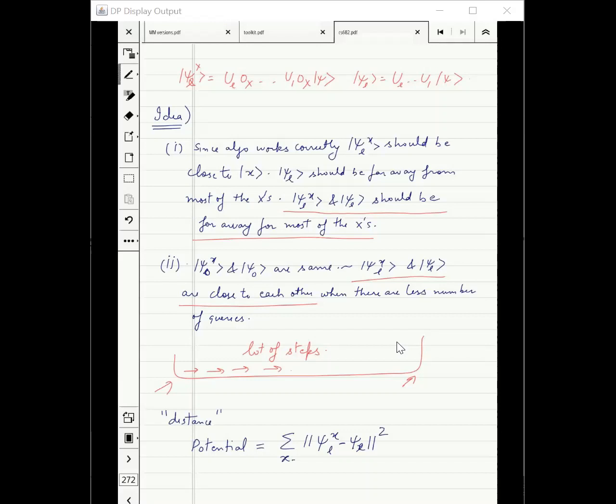When L is 0, when L is 1, when L is 2, and so on. The idea would be at the end of the algorithm, when the algorithm is finished, this potential should be very large. In the beginning, it is very, very small. This potential is in some sense the distance. This is going to be very large in the end. Every query will only increase this potential by a small amount. That means we will have to do a large number of queries. Is this potential function clear to everyone?